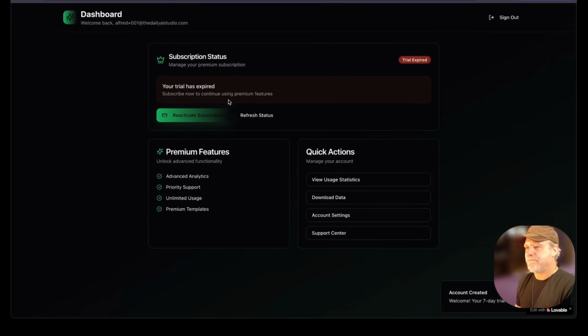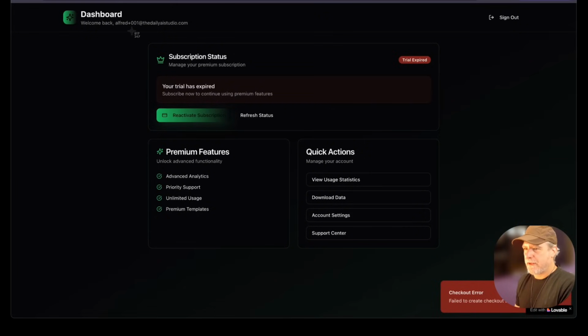Trial has expired. Not the greatest experience, but let's just see what happens. I don't know. I didn't give it enough information about the product. Now you saw a prompting flaw. All right, so let's see. Failed to create checkout session. Please try again. So I don't really want to deal with this. I just wanted to make me a subscription or make sure I'm activated.